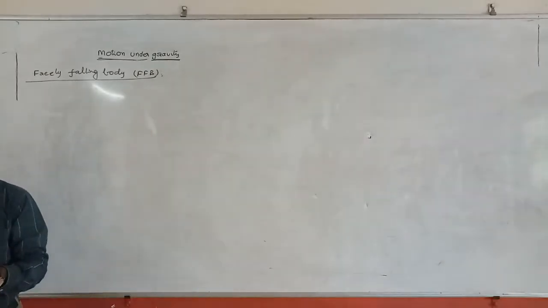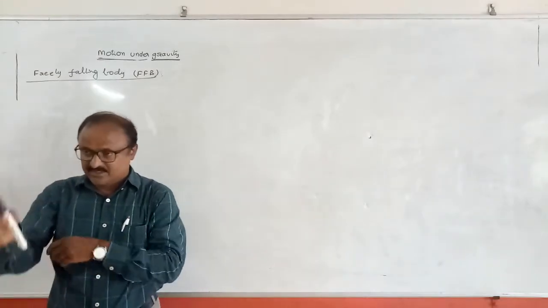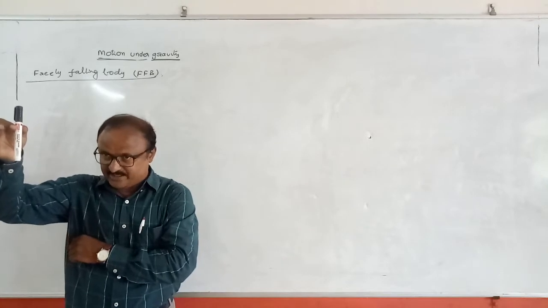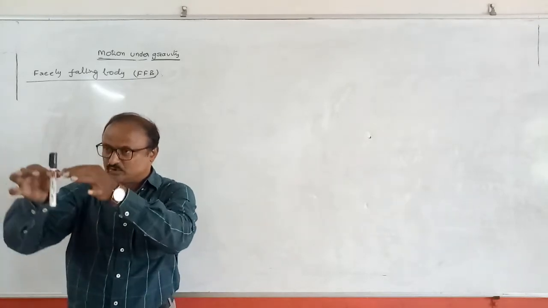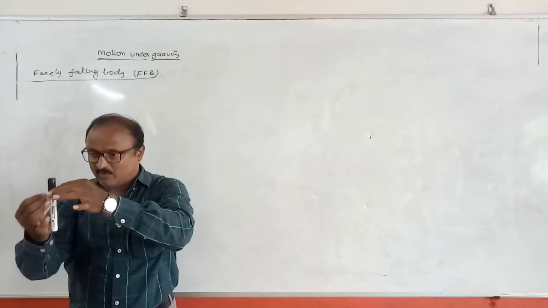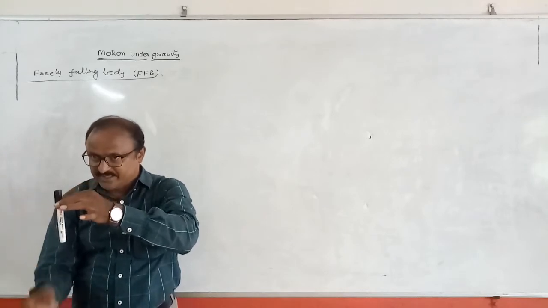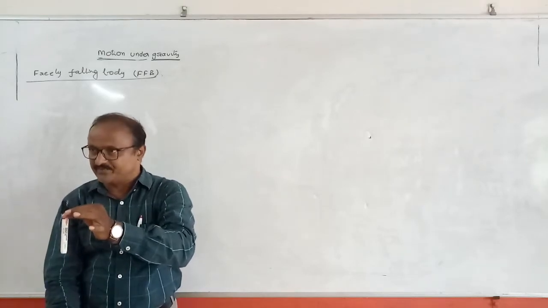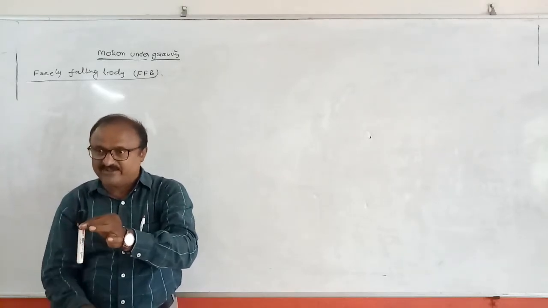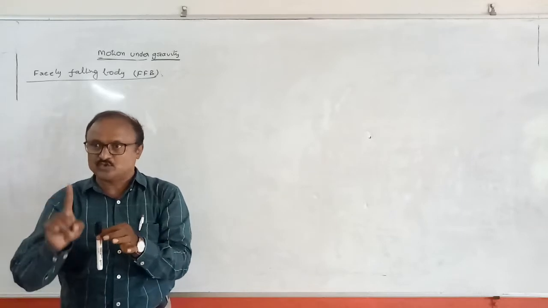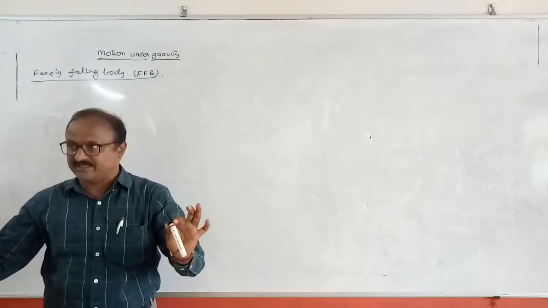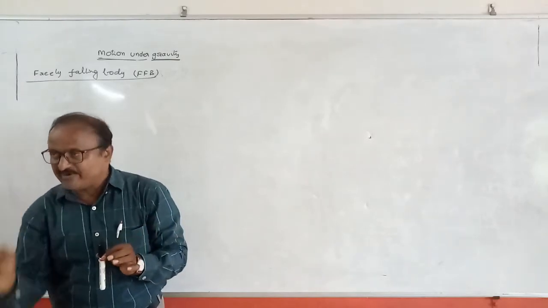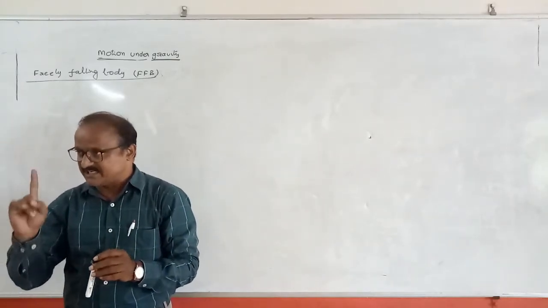Acceleration due to gravity means, suppose a body is taken to a certain height above the ground and is dropped freely. Okay? What happens when it is dropped freely? Due to earth attraction, the body will move towards the earth. If a body is moving towards the earth, it has some acceleration. So the acceleration of a freely falling body due to earth attraction is known as the acceleration due to gravity.